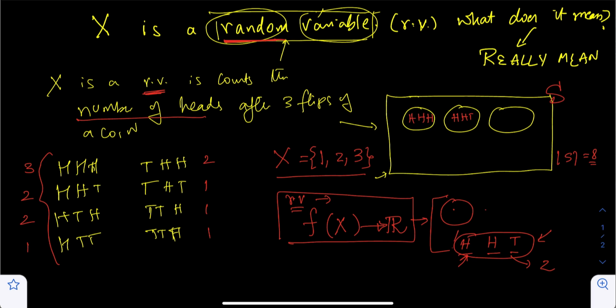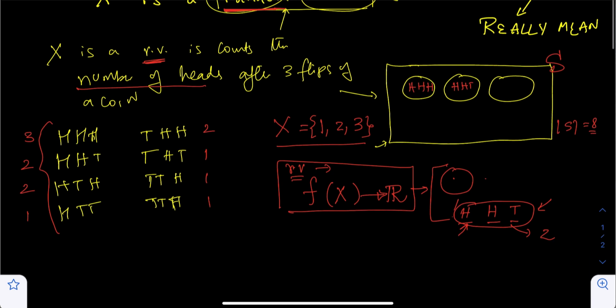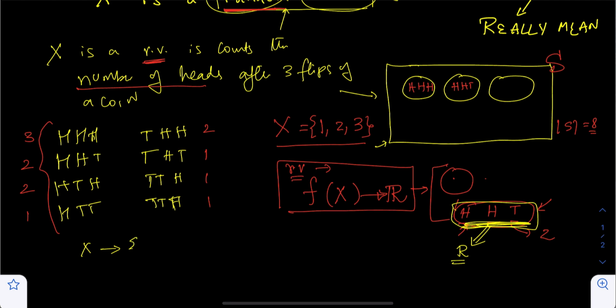So again, let's redefine what a random variable is. As soon as somebody says, hey, X is a random variable, there are a couple of things that you should be asking in your mind. Okay, is it represented as some kind of a symbol? And if it is, what is the equivalent value of this random variable? What are the possible values of this random variable? In this particular case, it's 1, 2.